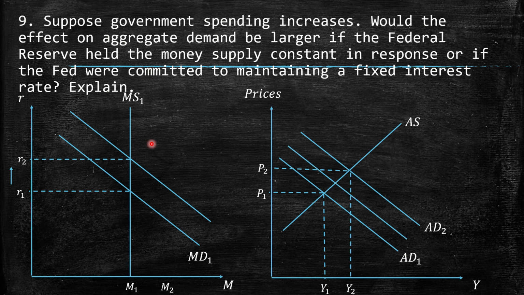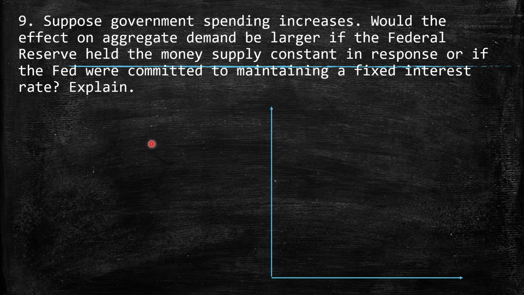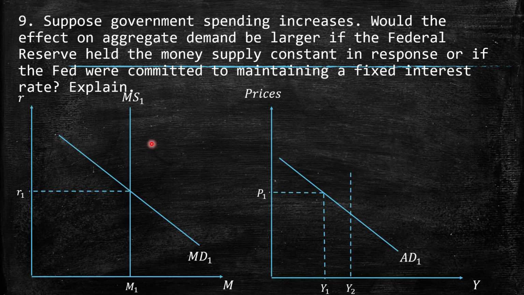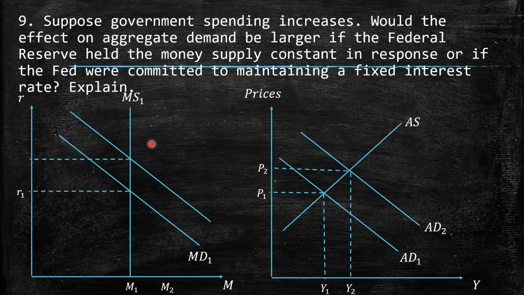Then we know that due to the crowding out effect, AD2 should be contracted a little bit to AD3, caused by a decrease of investment. So this should be the situation. Now, we know that the interest rate should stay exactly the same. That's the idea of the Fed. So how could this be done?